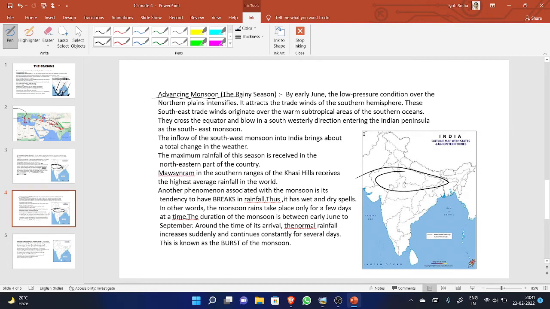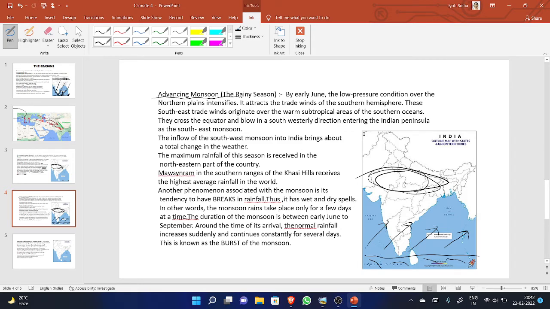Now what happened? Already I have explained to you in the previous part of the chapter that this is the equator. If this is the equator, wind is coming from this side. It is attracted by the low pressure generated over here, and it turns into the northern hemisphere. It crosses the equator and comes to the northern part of the hemisphere. And what happened? It attracts the trade wind of the southern hemisphere.